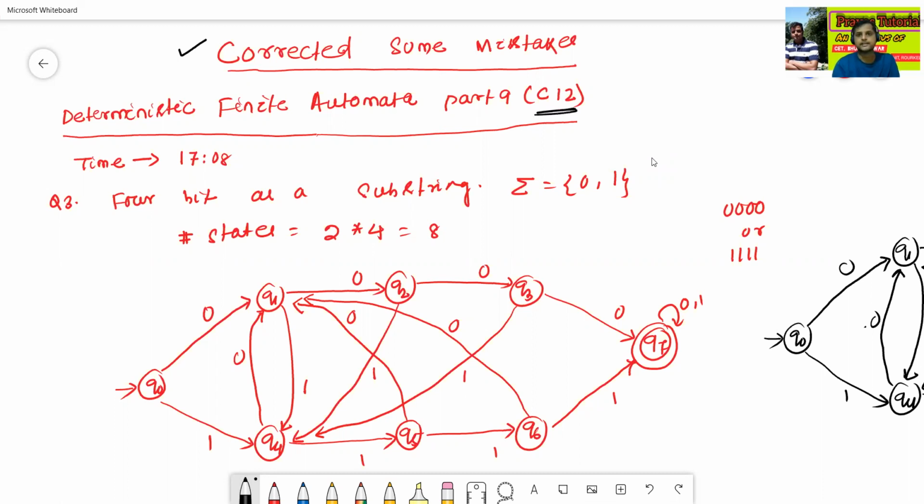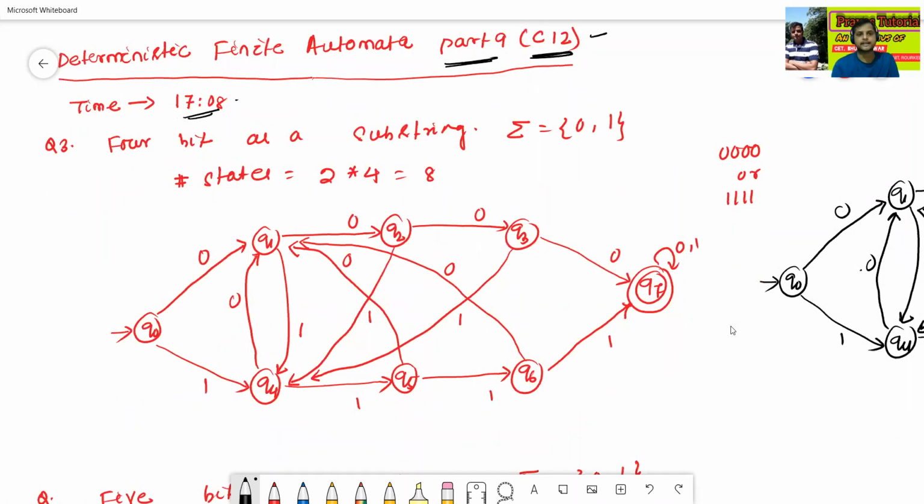In class 12, Deterministic Finite Automata part 9, at timing 17:08, there is one mistake. What is the mistake? The question was: 4-bit as a substring, over the input alphabet {0, 1}. For this question, how many states will be required? The number of states is 2 into 4, which equals 8.